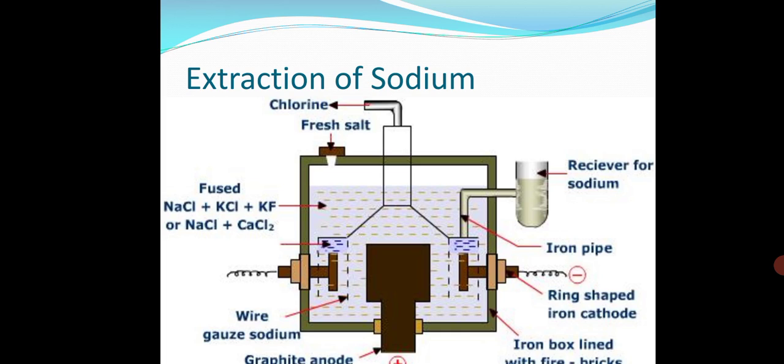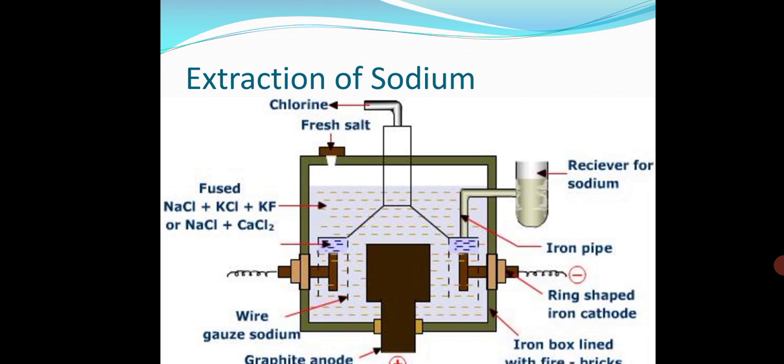Sodium chloride melts at 1084 Kelvin, and it is difficult to attain and maintain this high temperature. It's very important. The next difficulty is that sodium boils at about 1156 Kelvin, and hence at the temperature of electrolysis, the metal liberated will vaporize. At such a high temperature, the metal will not remain in the metal state; it is going to vaporize. So the molten sodium forms a metallic fog with the fused sodium chloride. The products of electrolysis, sodium and chlorine, corrode the material of the cell at this high temperature.